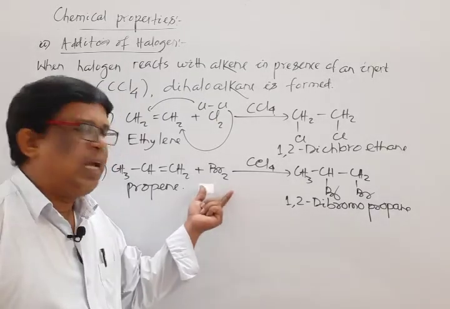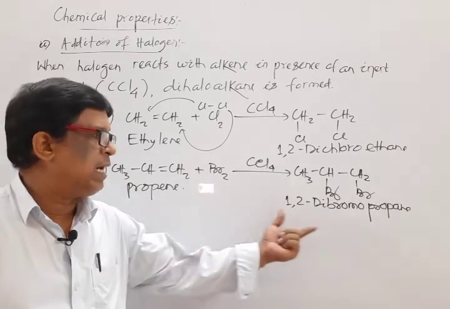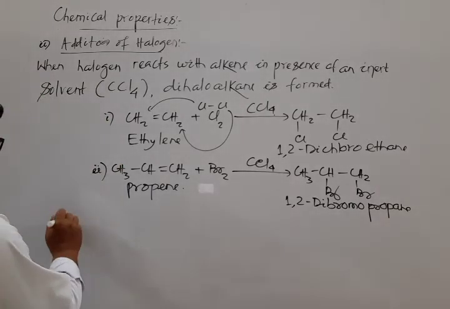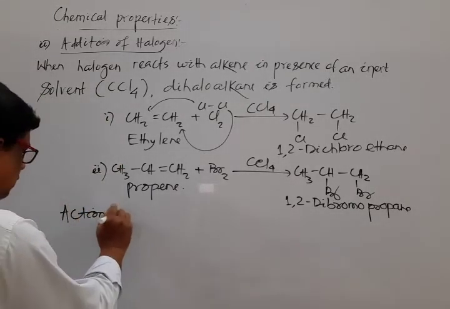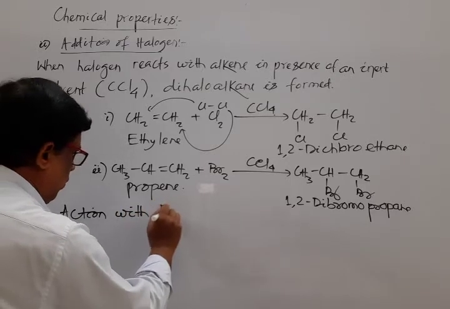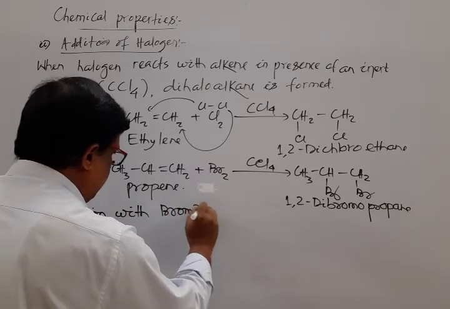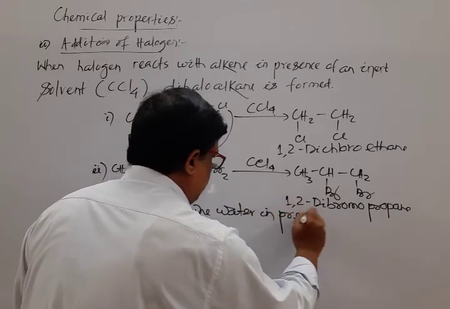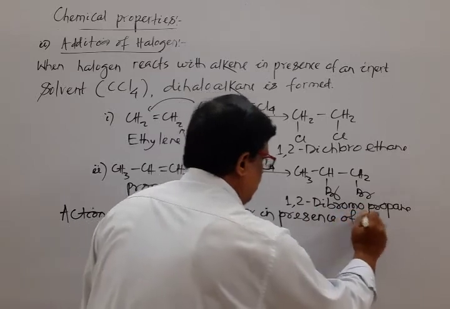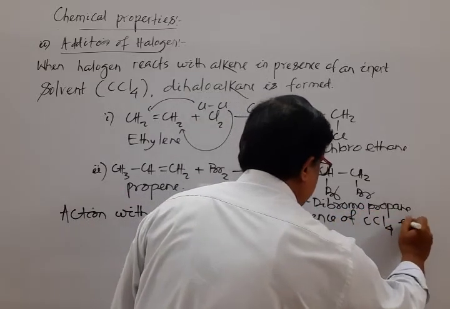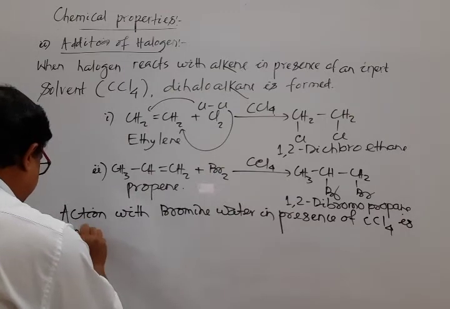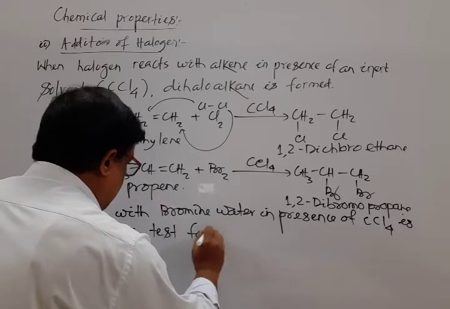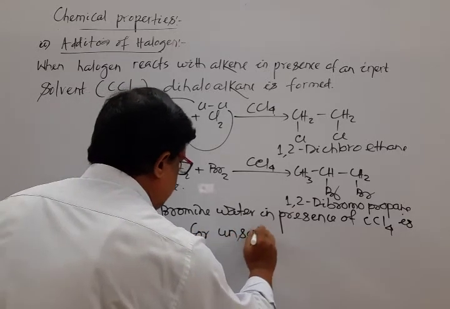Why? That is because the yellowish brown color of bromine water gets discharged. Okay, note down one line. That is, the reaction with bromine water in presence of CCl4 is known as test for unsaturation.